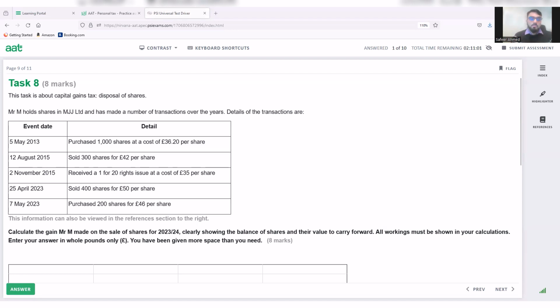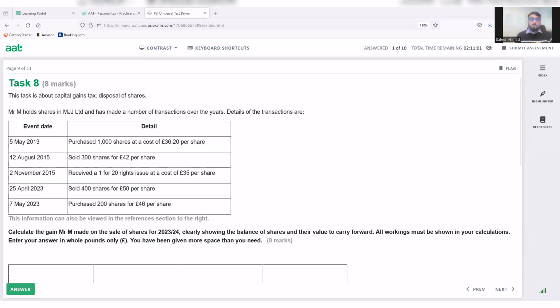The second rule, which is a little illogical if you think about it logically, is that any shares acquired in the next 30 days. Now, practically, it's not possible because if you have not acquired the shares as yet, how can we presume that we have sold these ones? But this is from HMRC, this rule that any shares you acquired within the next 30 days, we will assume that those are the ones we sold.